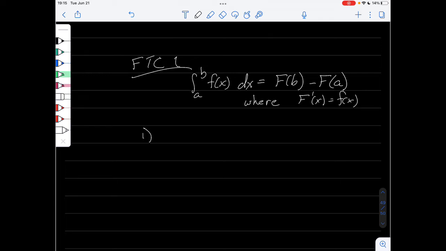So the first question is, I guess, why doesn't it need to be the plus c? And the answer is technically it is the plus c. But it's the same c for both big F of b and big F of a. So the integral of f of x dx, the general antiderivative, is big F of x plus some constant.